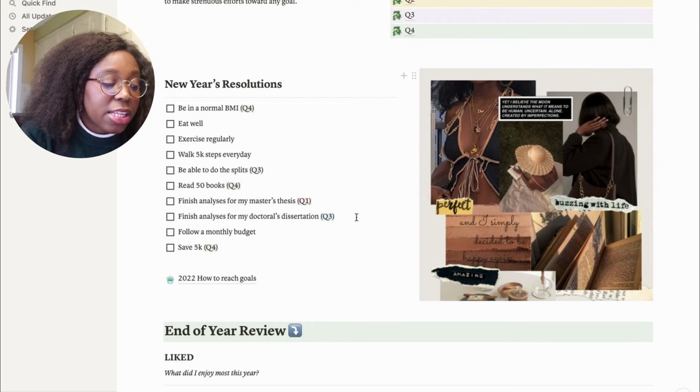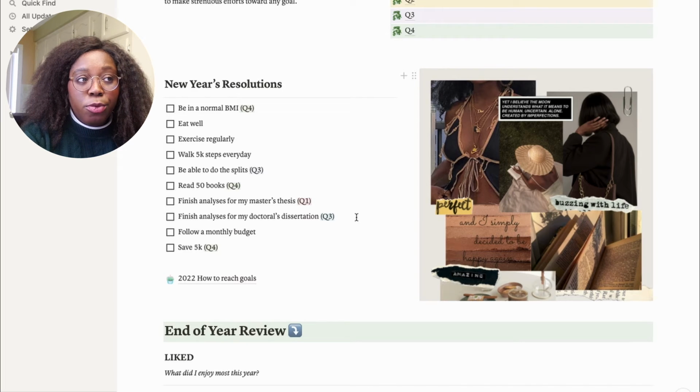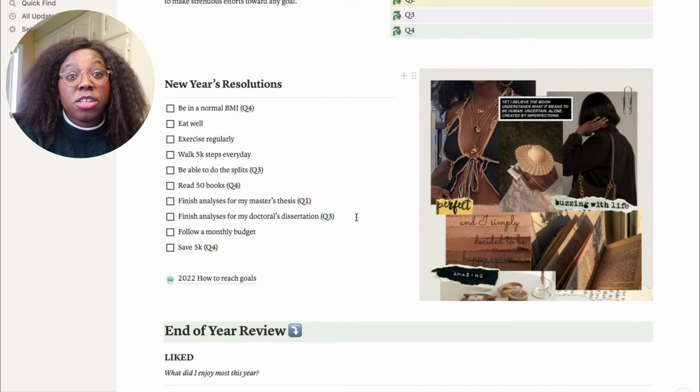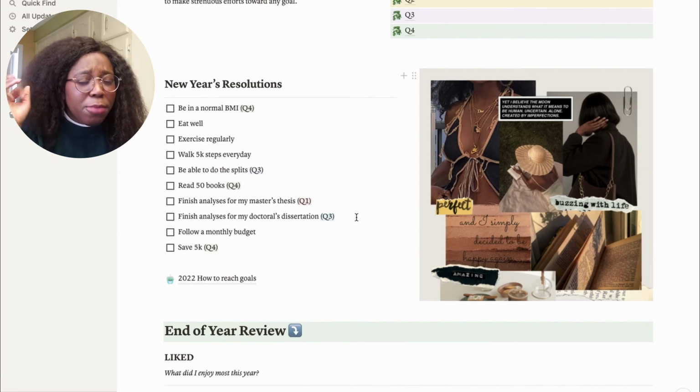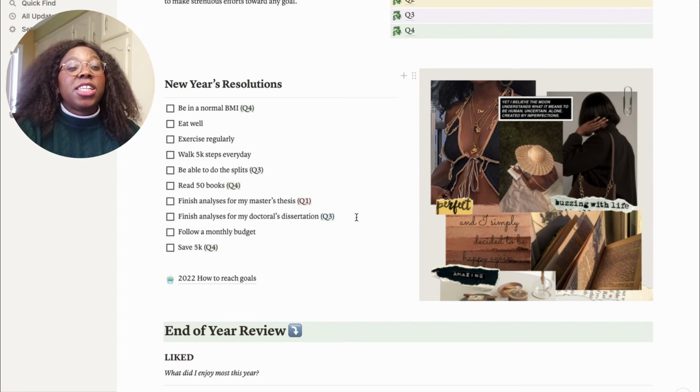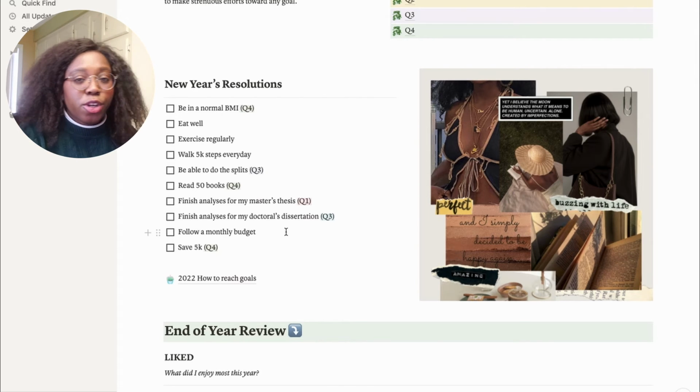I want to finish analysis for my doctoral dissertation by September, which I think is doable if everything turns out right. But if you're in a doctoral degree or if you do any analysis, you know that things don't always turn out right. So I'm hoping, praying, begging, manifesting easy analysis for my doctoral research. And the other two goals are related to money.